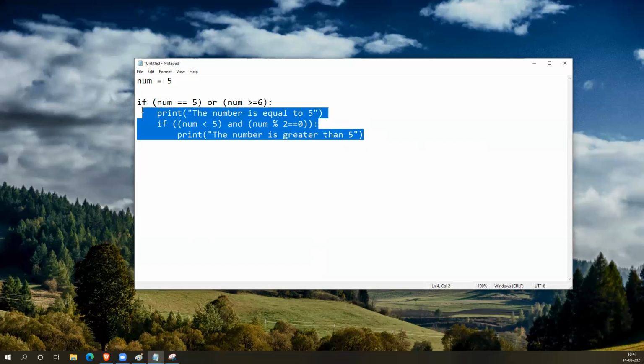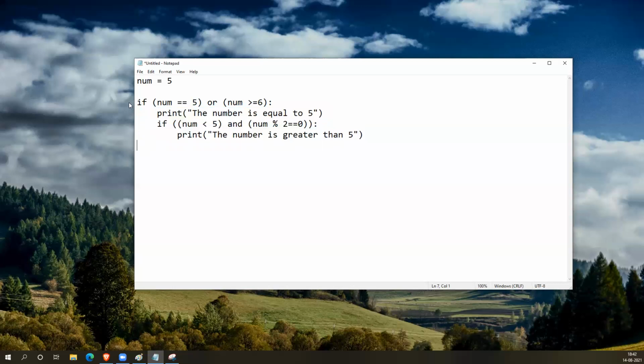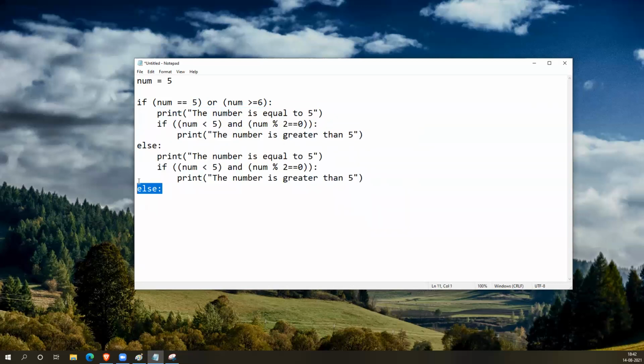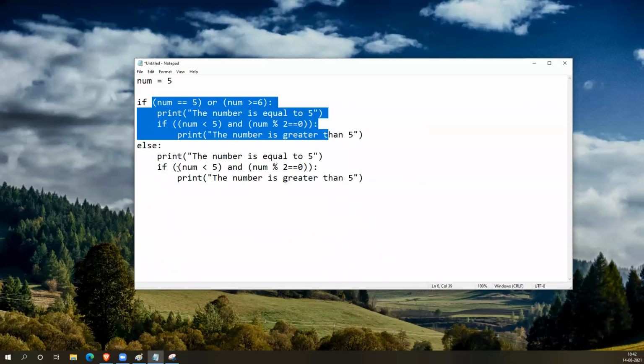So if this part is not executed, if it is false, it won't enter this block. But I want to create one more block which should work only if it is false. That one I can frame with the else. So I can keep a similar set of statements like this here. If it is true, it will enter this. If it is false, it will enter this.